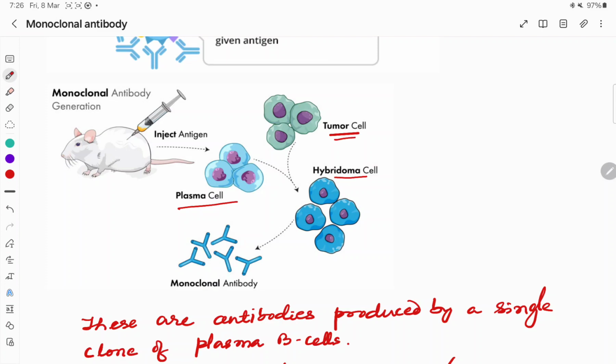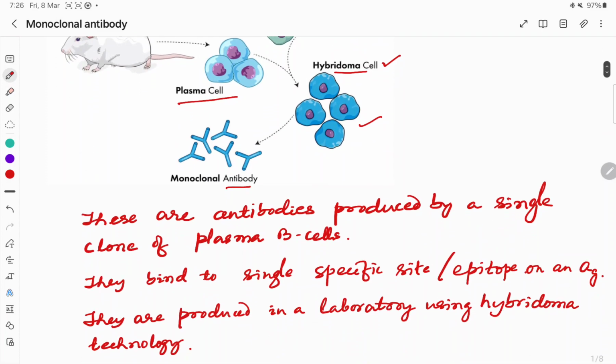We can produce a large number of hybridoma cells, and hence there will be production of monoclonal antibodies. The antibodies produced from these cells will be monoclonal antibodies. We will again discuss how.